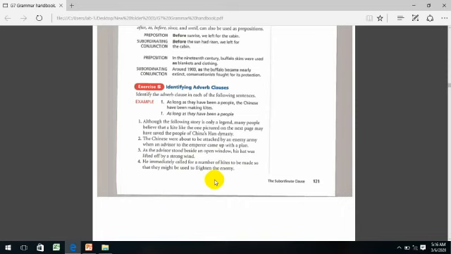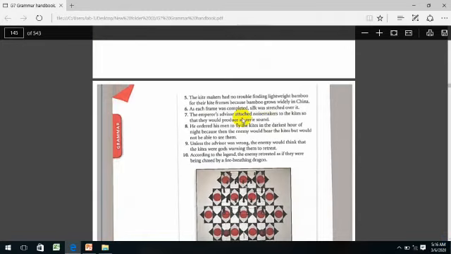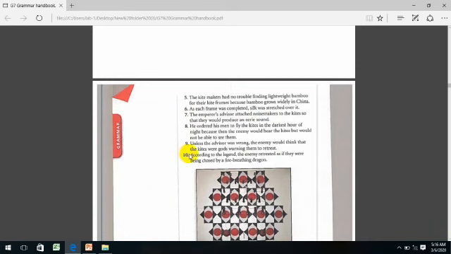Guys, what is the subordinating conjunction? Yes, it will be so that. Then the clause is so that they might be used to frighten the enemy. Alright. I'm going to do another one, then number 5, and 6, 7, 8, 9, 10 is your homework.